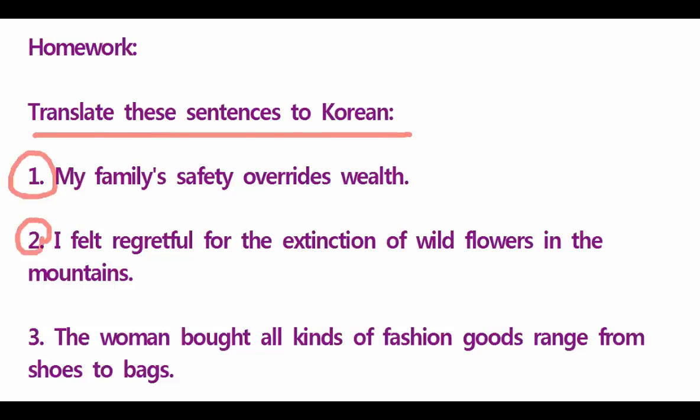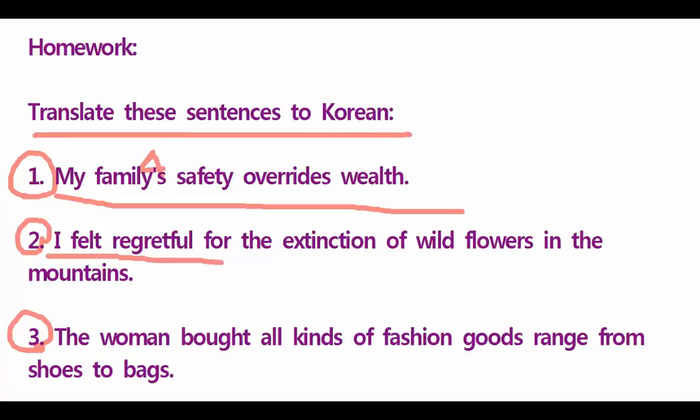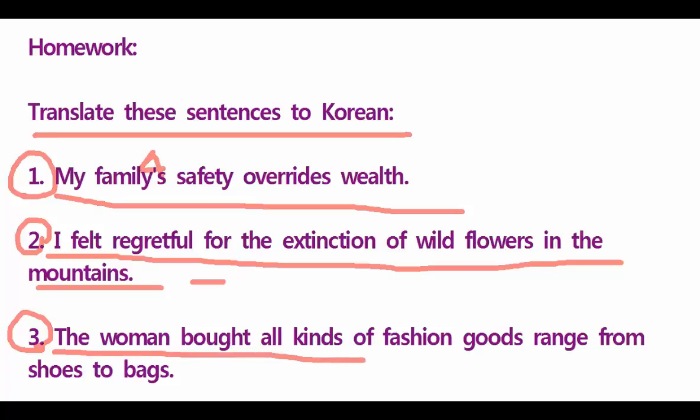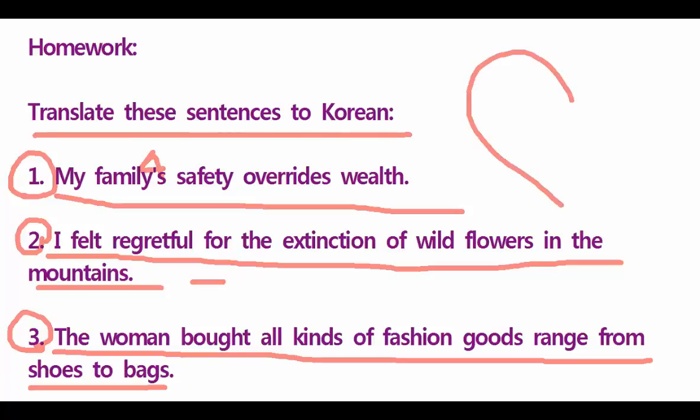Okay? Number 1, let's see. My family's safety overrides wealth. What is more important? Family safety. Number 2, I felt regretful for the extinction of wildflowers in the mountains. What are these words in Korean? And number 3, the woman bought all kinds of fashion goods, ranging from shoes to bags. So in this case, your homework is going to be Korean sentences. Your teacher will check it tomorrow, so study hard, guys.